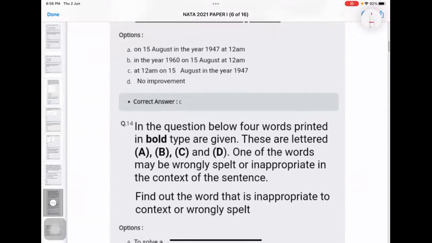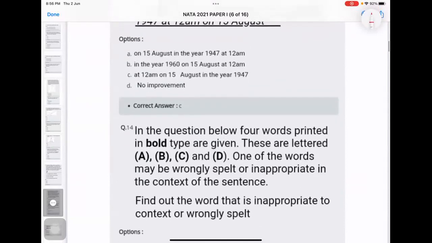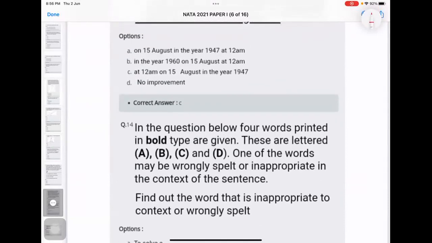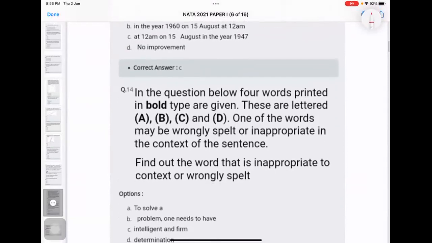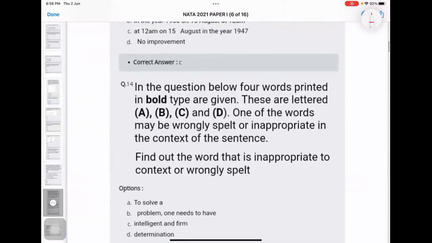Now, what they have told. Four words are printed in bold types. The letters are A, B, C, and D. Some of the words may be wrongly spelled or inappropriate in the context of the sentence. Find the wrong word. To solve a problem, one needs to have intelligent and firm determination. Which part of the sentence is having a wrong word? C. See, which is the word?